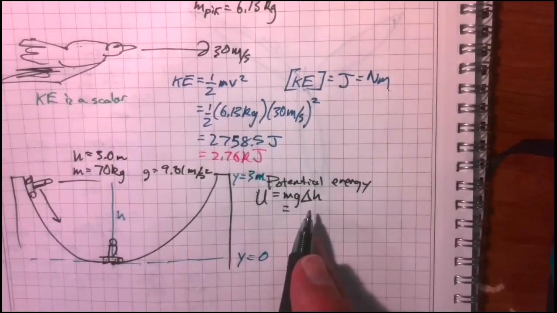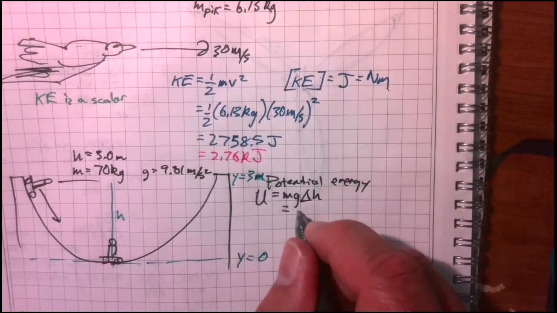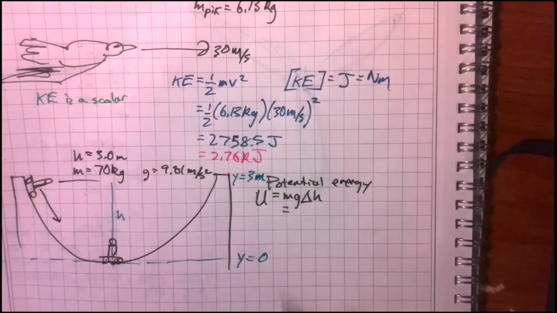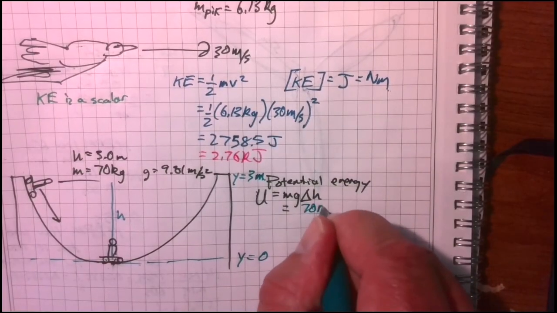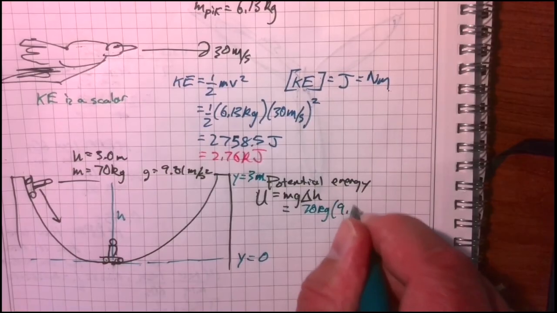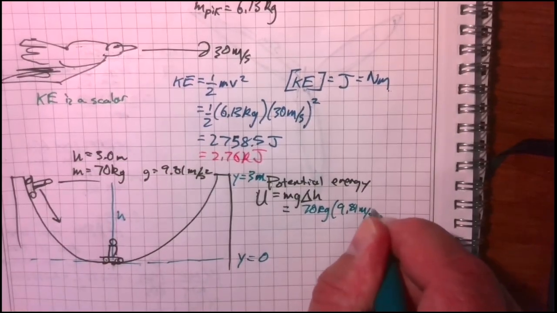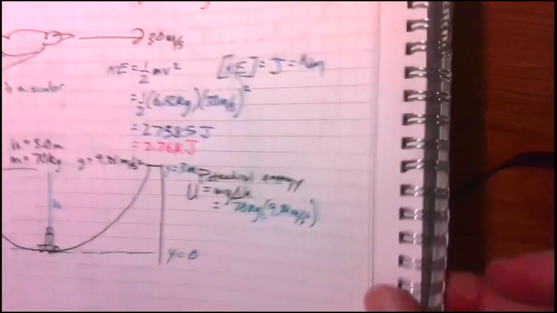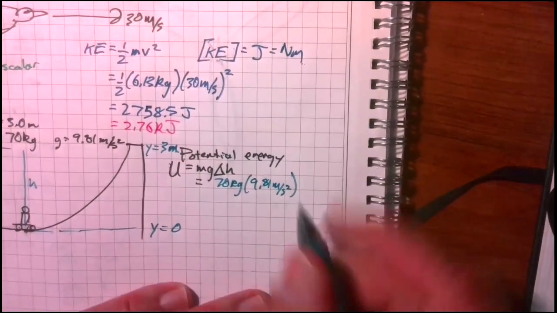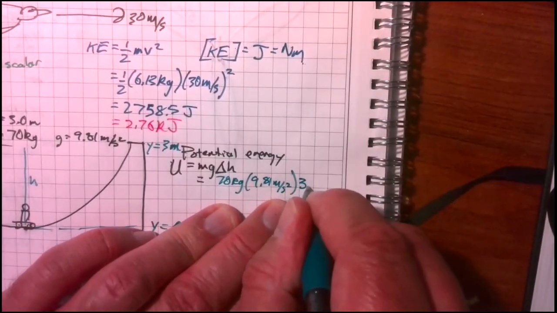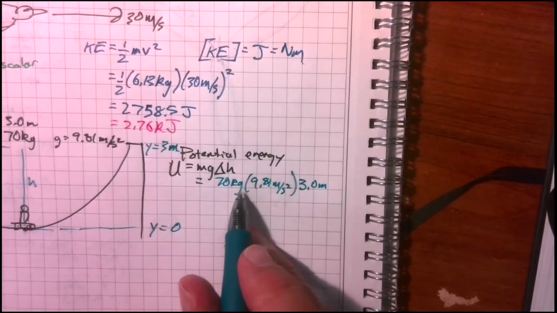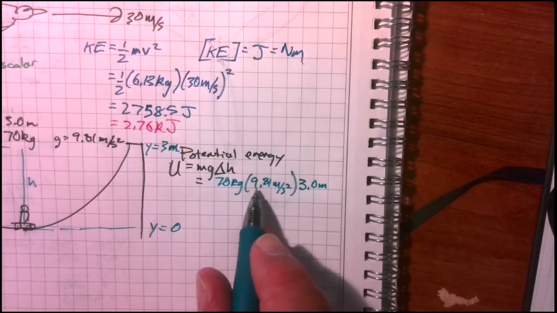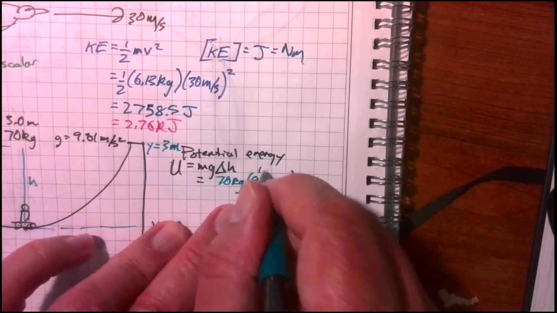So we can plug in our numbers here. We'll have the mass first, 70 kilograms times 9.81 meters per second squared, times the change in height, 3.0 meters. Let's just say that g equals 10.